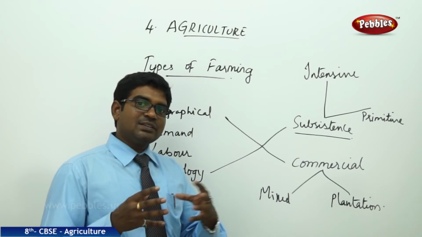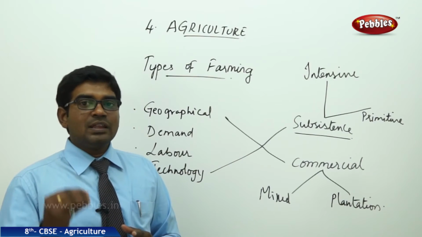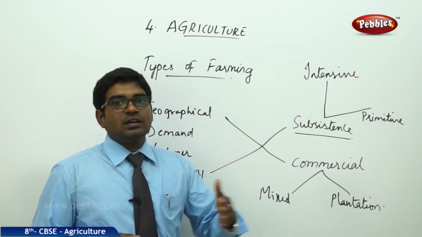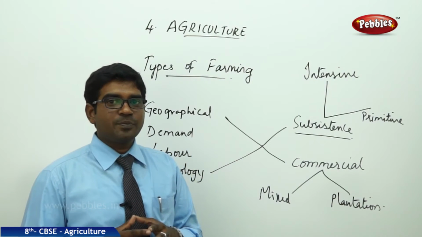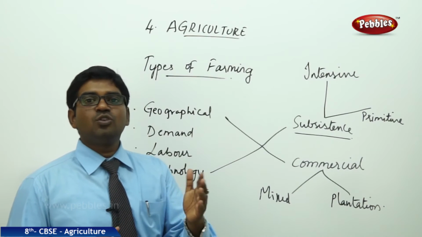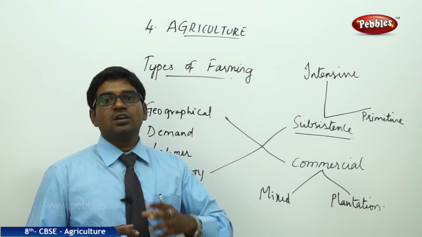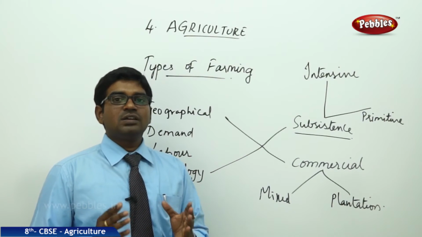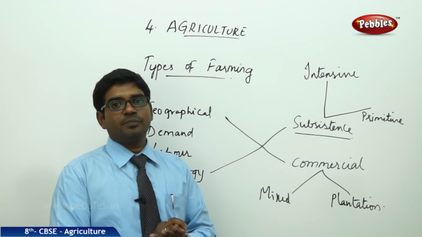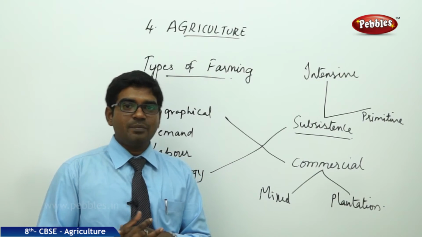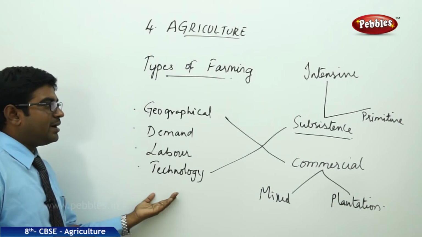What do they do? They select a piece of land, a large number of people, labor, are employed, large machinery is required, and over hundreds of acres they do the cultivation of a single crop, grown in straight rows. They sometimes do the processing in the crop region itself, or sometimes they take it to a nearby forest to do the processing of the crop. These are the different types of farming available for us based on the geography, demand, labor and technology.